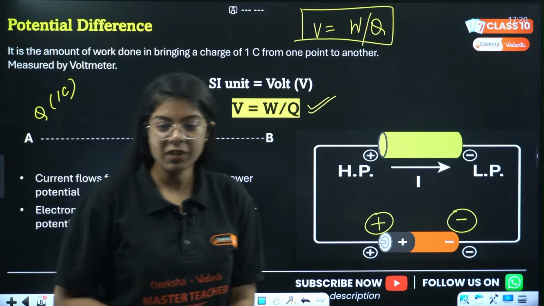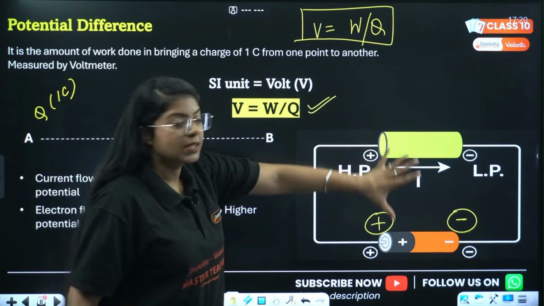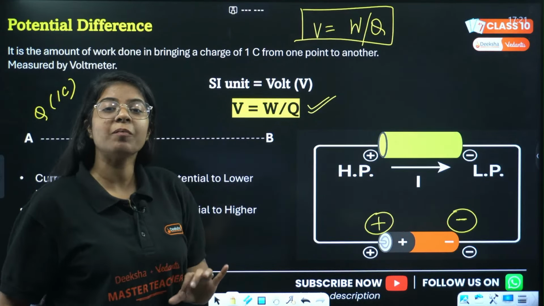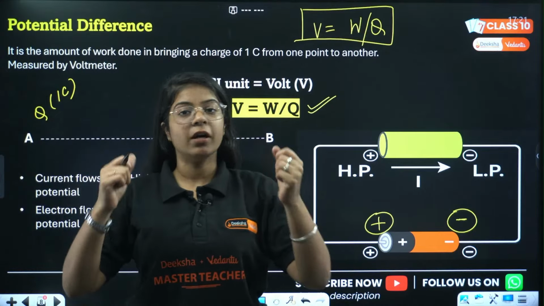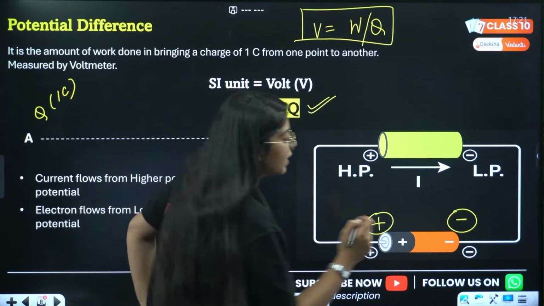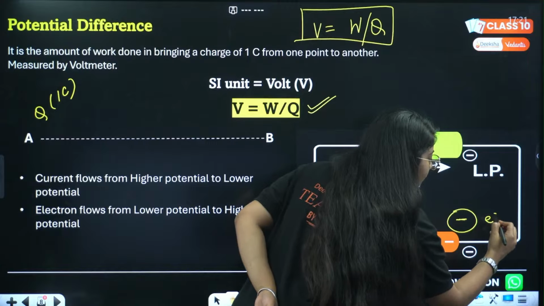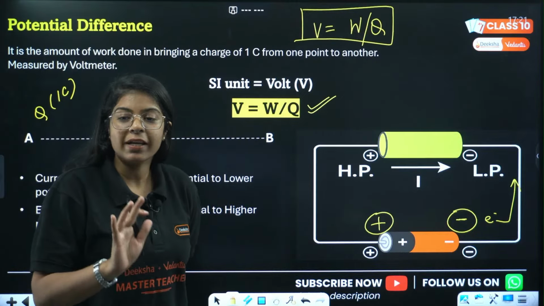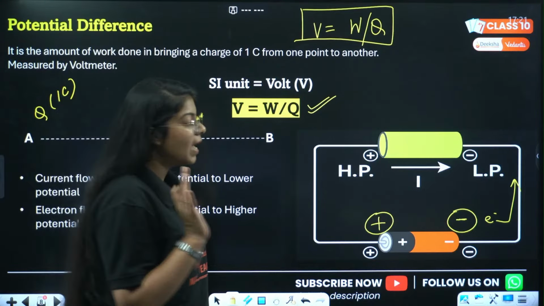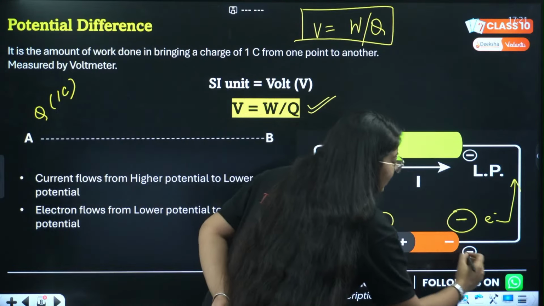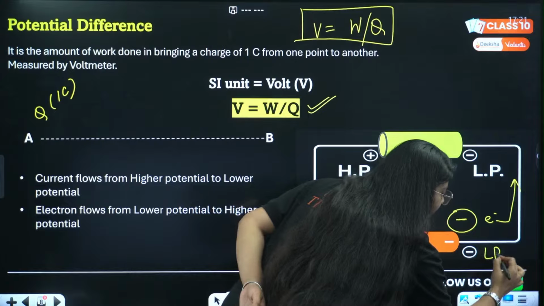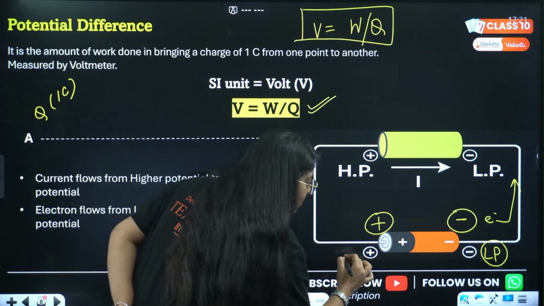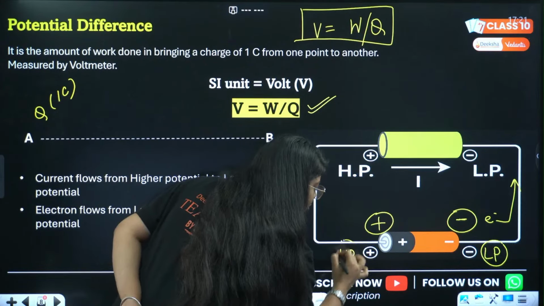And we'll study everything, we'll do the questions as well. Okay, let's go. So look, this is the circuit. Now what you have to remember, electron and electron repel each other. That means if there is one electron here, it will go away from the negative charge, right? That means negative part is now low potential, positive part is now high potential.